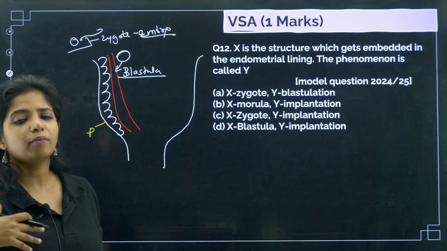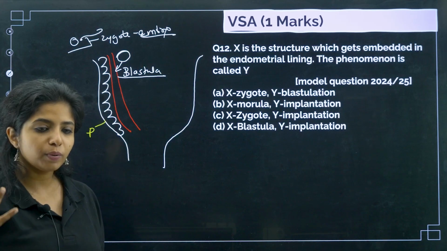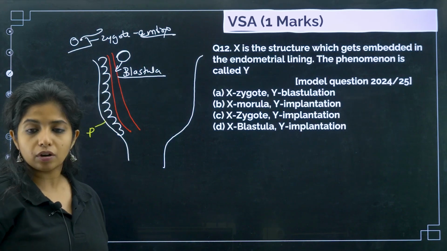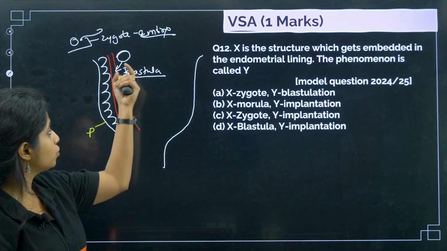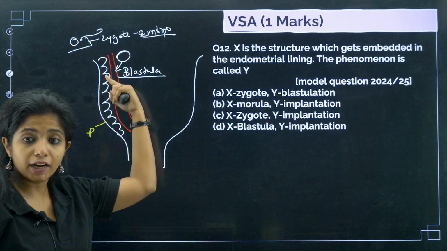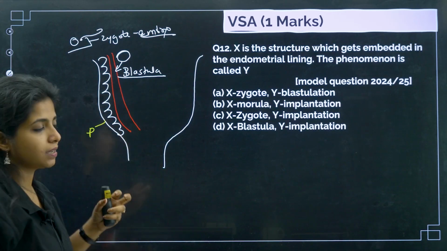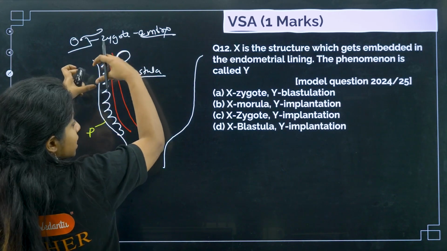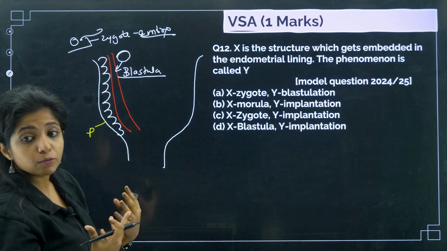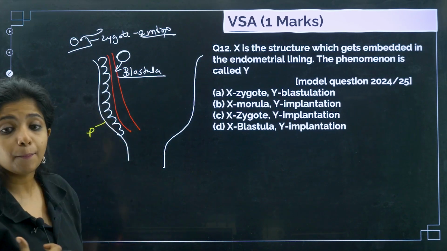So blastula or basically blastocyst comes out to be not the same thing, but even either of this, if it comes, just understand it is going to now embed inside the endometrium layer. And what do you call this? When this comes inside and gets embedded for nourishment and stuff, what do you call this process as? You call this process as implantation.